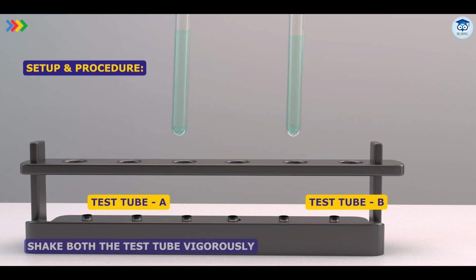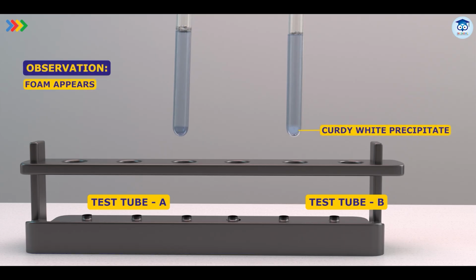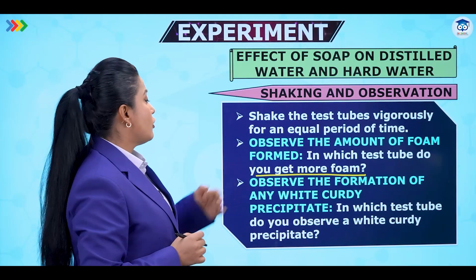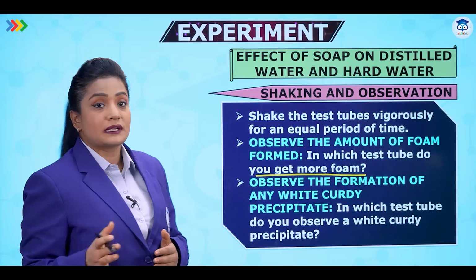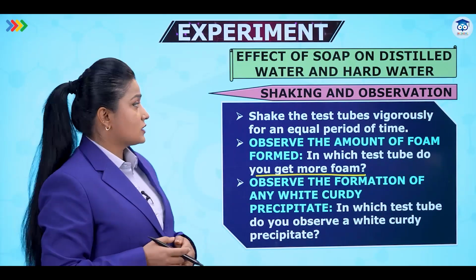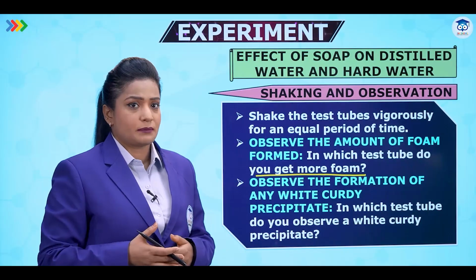And then we are going to shake both the test tubes vigorously for an equal period of time. Let's observe. So observe the amount of foam formed. In which test tube do you get more foam? So what we can see, observe the formation of any white curdy precipitate. In which test tube do you observe a white curdy precipitate? So where we will see the white curdy precipitate? Let's find out.